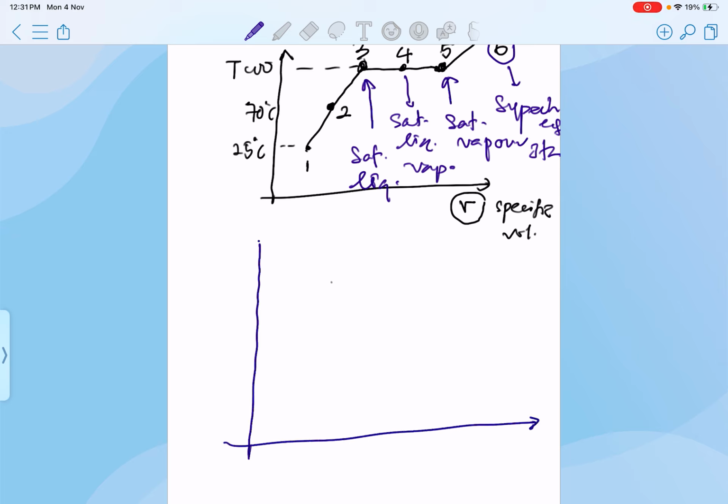Now, if I draw temperature versus specific volume, I'm going to have a graph that looks something like this. This is my state 1. This is my state number 2, which is saturated liquid. Then this is state number 3. And then I'm going to have state number 4, which is superheated steam.